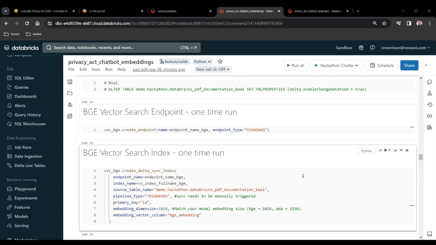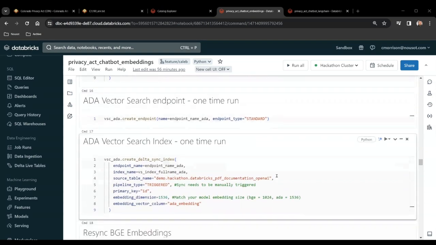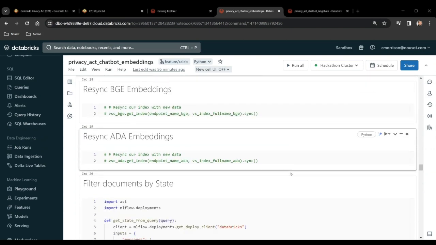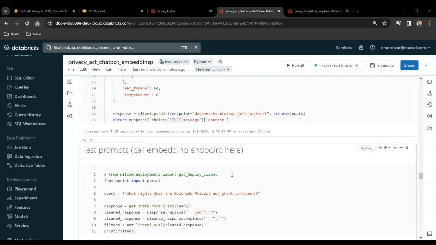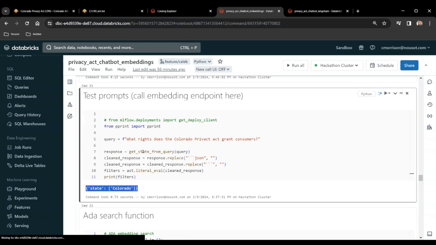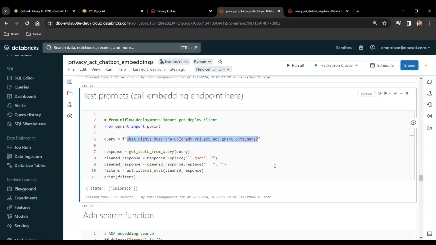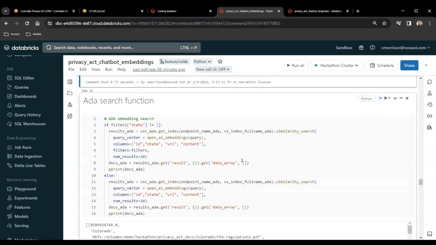These help our chatbot to perform the RAG document search. Here, a filter is used to limit the document search to only documents that a user asks about. Search functions are created for both the ADA and BGE models.